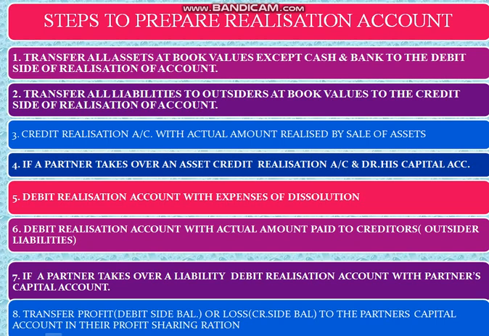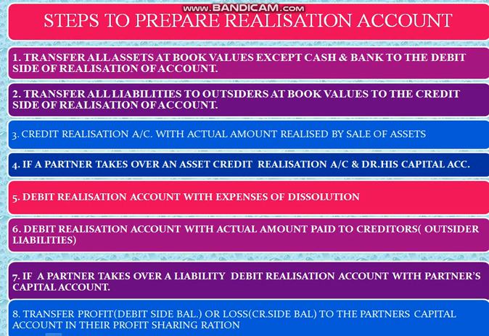First step is transfer all assets at book values except cash and bank balance to the debit side of realization account. Then the second step, transfer all liabilities to outsiders at book values to the credit side of realization account. Then the third one is to credit realization account with actual amount of assets realized. And then the fourth step, if a partner takes over an asset, credit realization account and debit that particular partner's capital account.